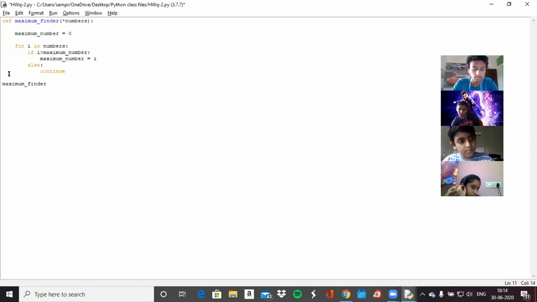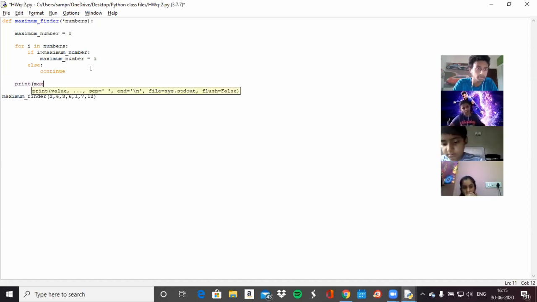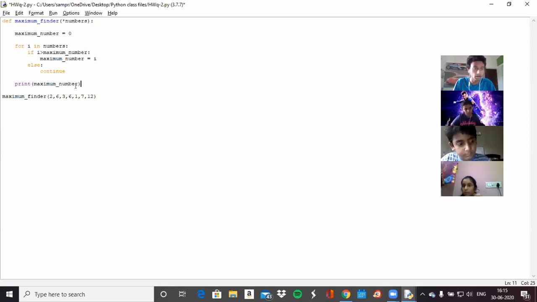Maximum finder, and we'll put like, right, and after this loop, let's just print maximum number. Okay. Yeah, it should be it for this code.